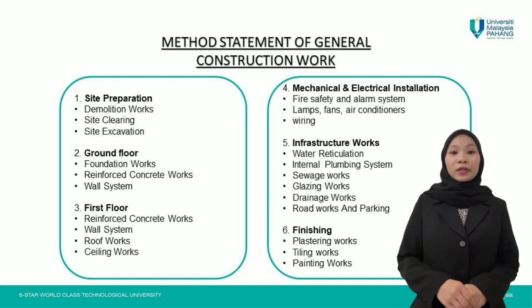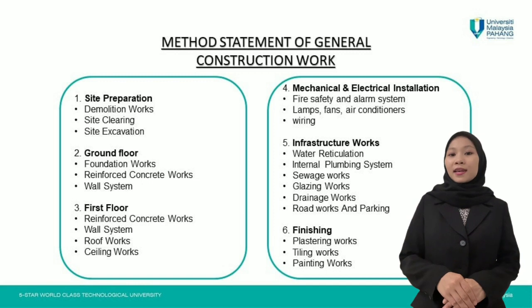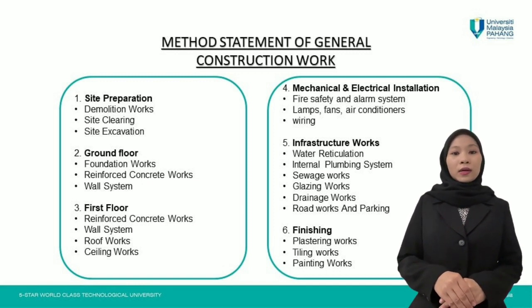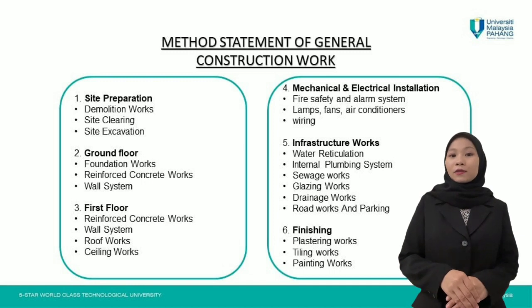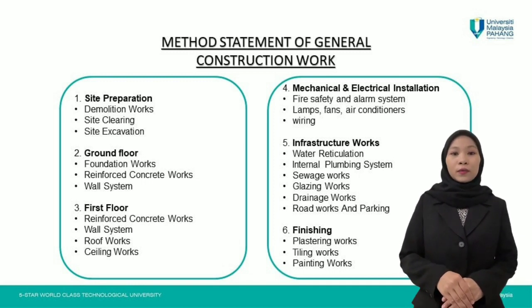There are 6 points need to follow in work procedure. First is site preparation. In site preparation, we got demolition, site clearing, and site excavation. Second is ground floor. In ground floor, we got foundation work, reinforced concrete work, and wall system. Third is first floor. In first floor, we got reinforced concrete work, wall system work, roof work, and ceiling work.